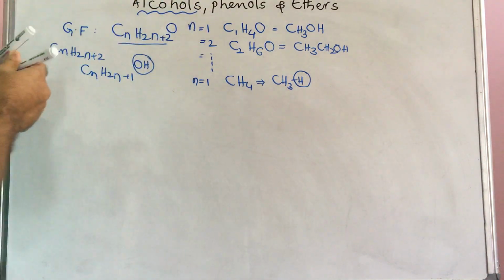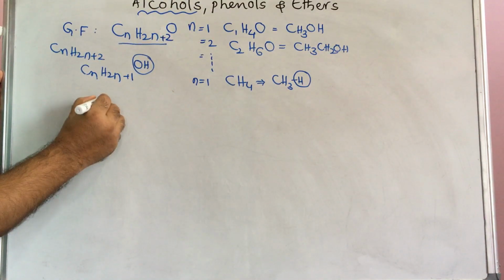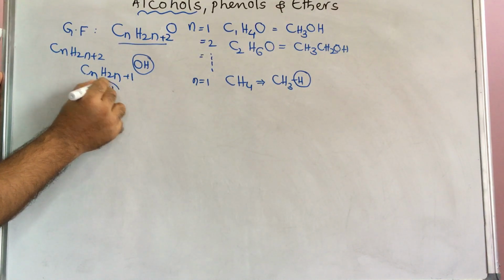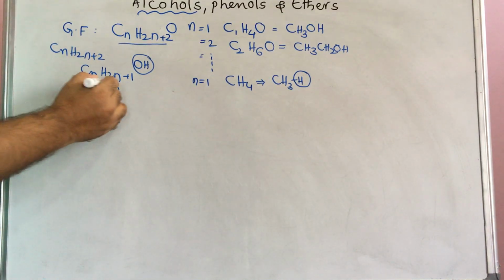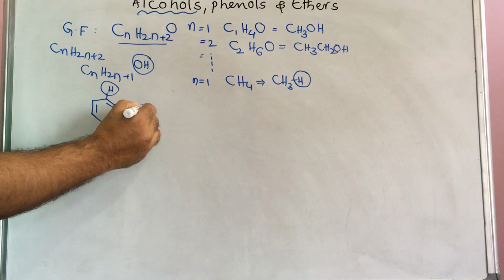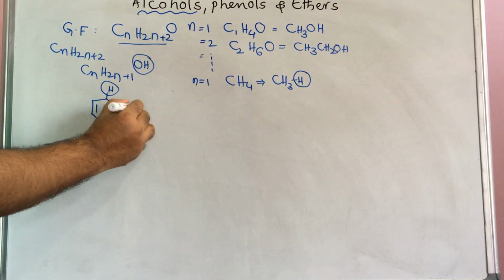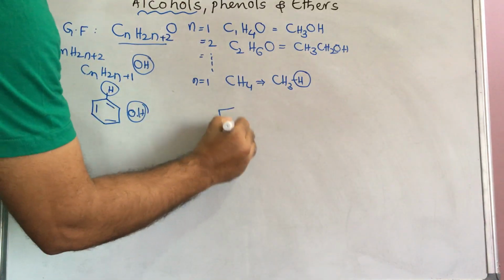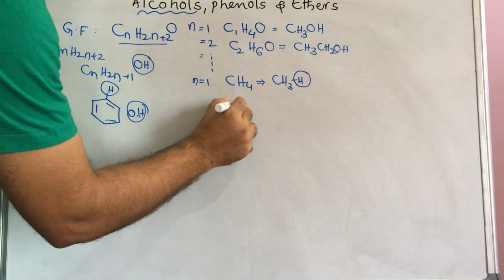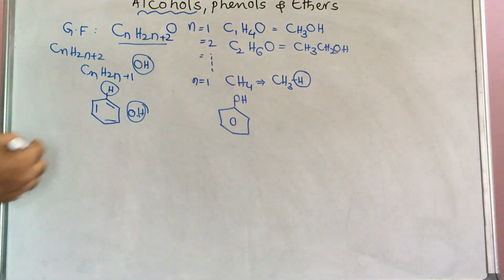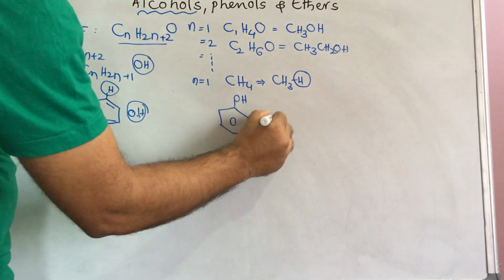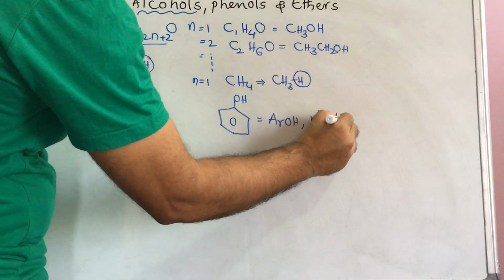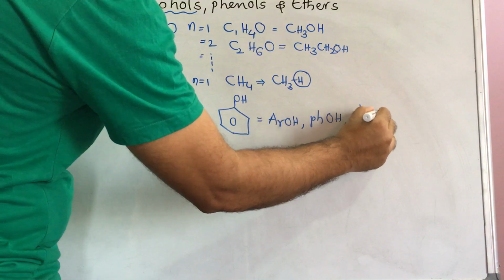In aromatic, that is benzene, at every corner one hydrogen will be there. So this is the benzene hydrogen. This hydrogen is replaced by the OH group. Then this H will be replaced by OH, and the formula will be like this. This aromatic alcohol can be represented as ArOH, PhOH, or like this with OH also.